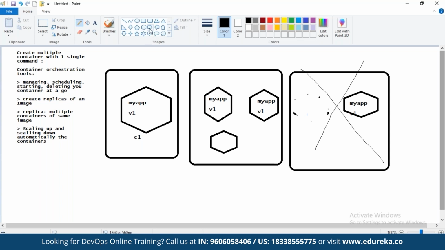Immediately, the orchestration tool will bring up its replica, one replica over the other, to maintain the high availability of the containers. This is one of the important features of orchestration tools. Friends, Docker single container tools cannot provide these features. These features are provided by the orchestration tools, friends.